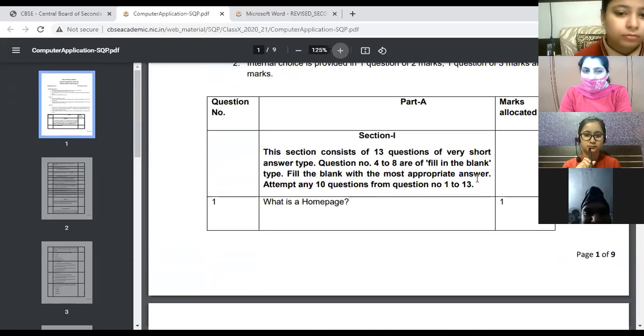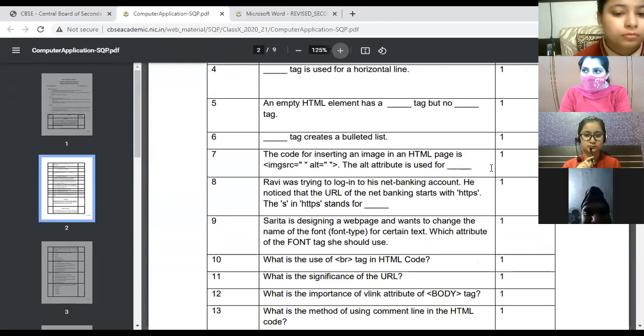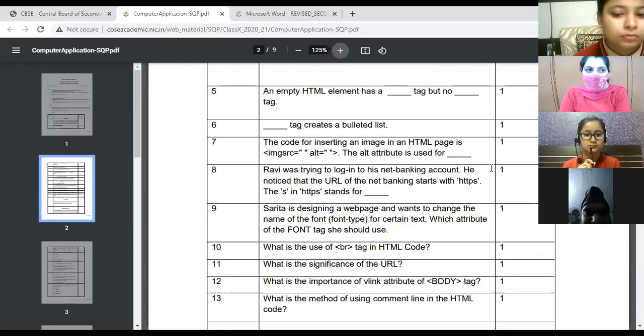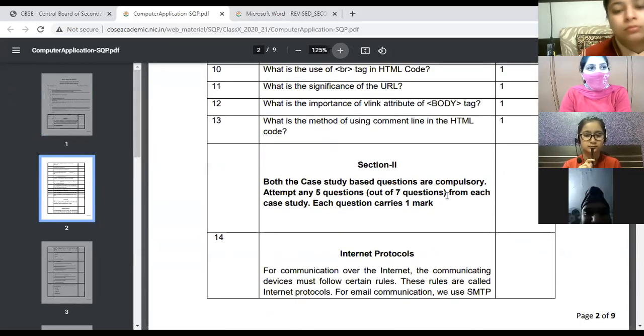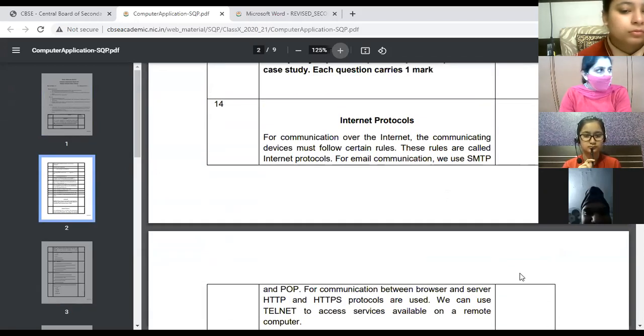So like this, the part A will be there, in which 13 questions like this, 1 mark question each will be given. Out of 13, you have to attempt 10, right? Then section 2, case studies. Now what are case studies? Any paragraph will be given, like in English you may get the comprehension.